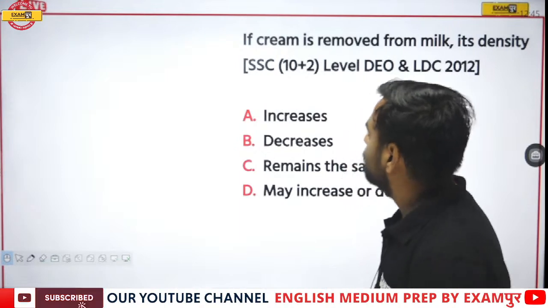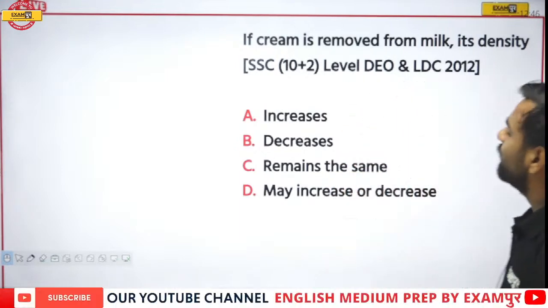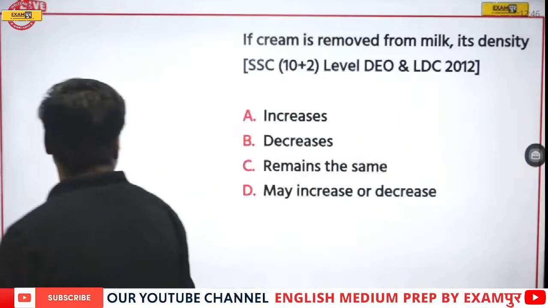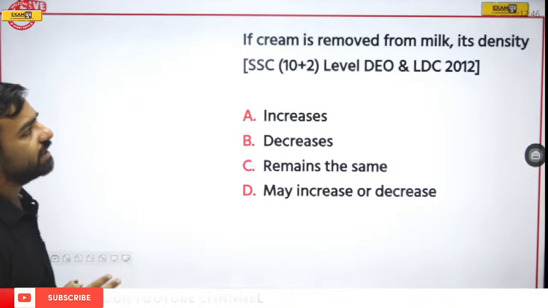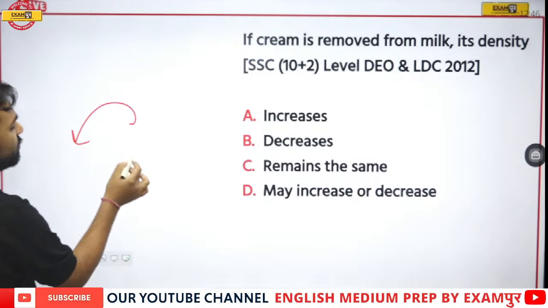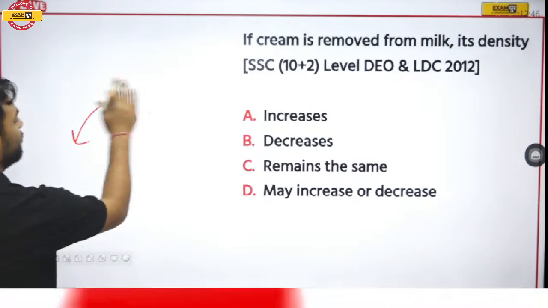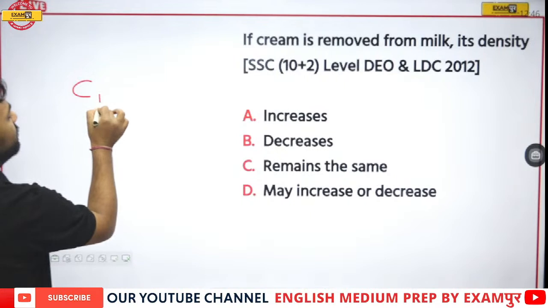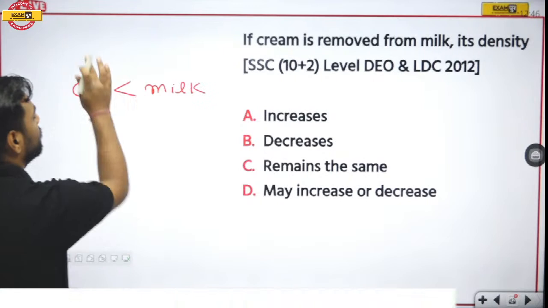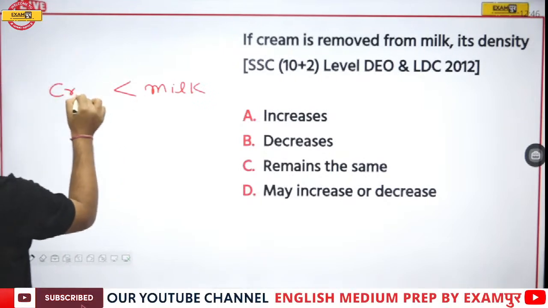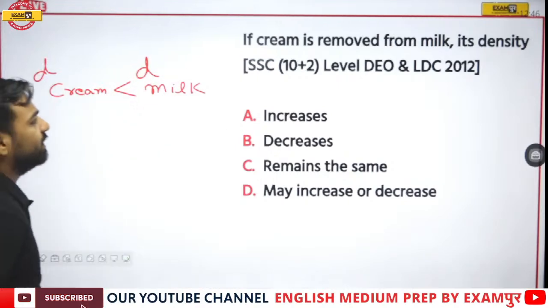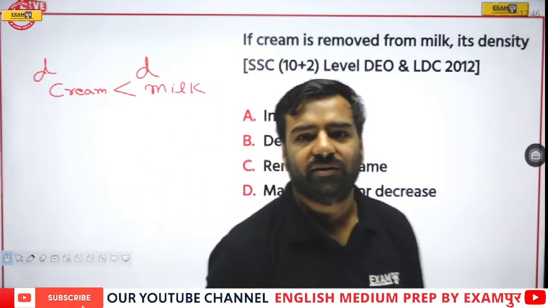See, remember, the density of cream is actually less. Fine. Since the density of the cream is less, the density of milk is more. Now if the cream is removed, what is going to happen? Again I am saying the density of cream is lesser than the density of milk. I'll write it directly: the density of cream, D cream, is lesser than the density of milk. Now try to relate the answer.